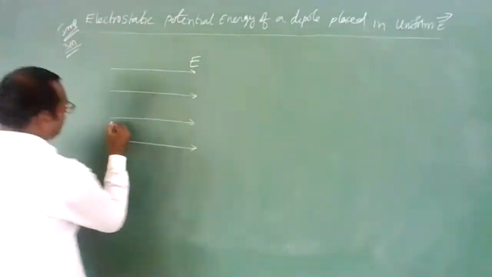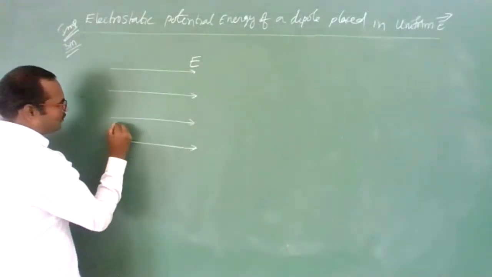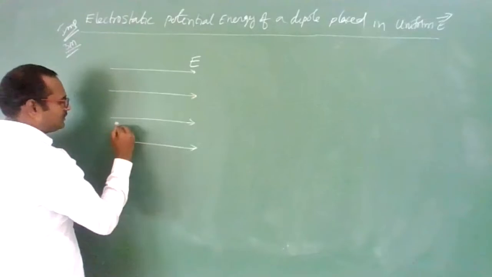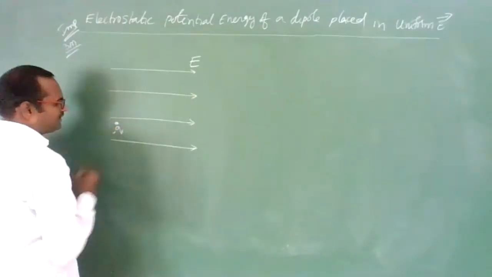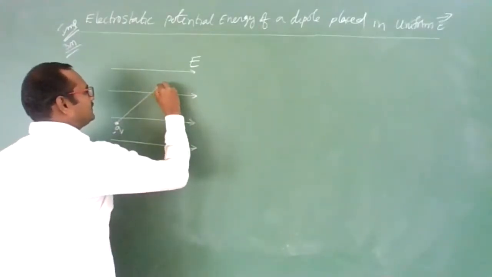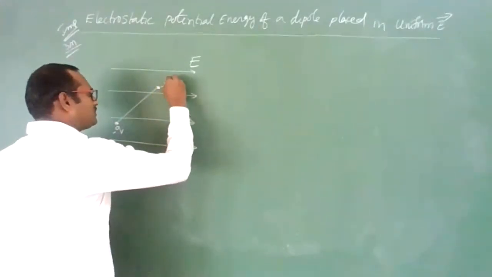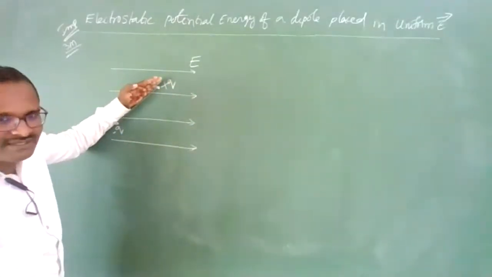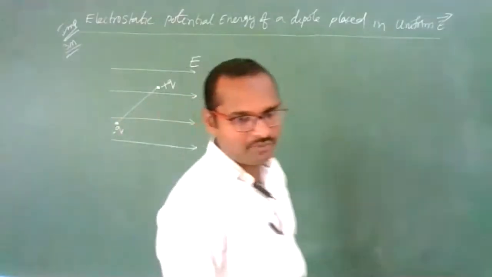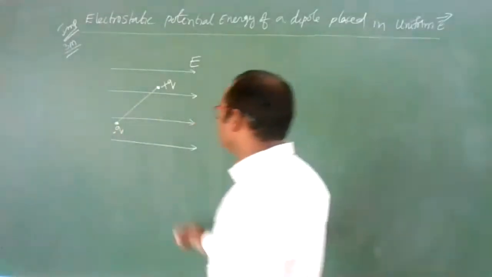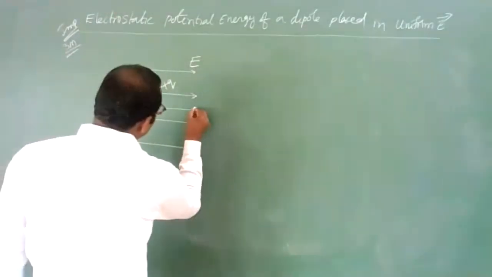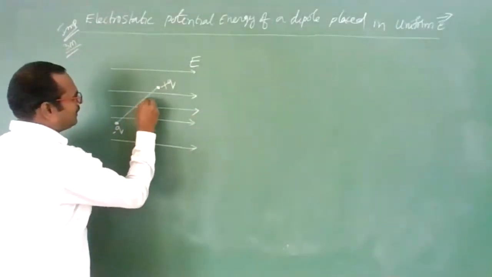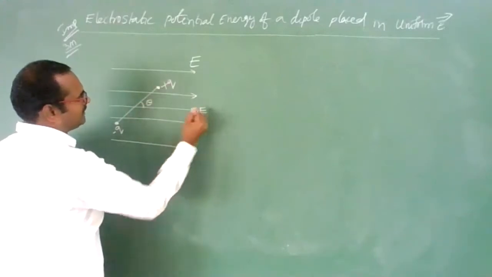Here is a dipole. Here minus q charge I am taking, and here plus q charge I am taking, and this dipole is having some length 2a, and this dipole is making some angle theta with the external electric field.